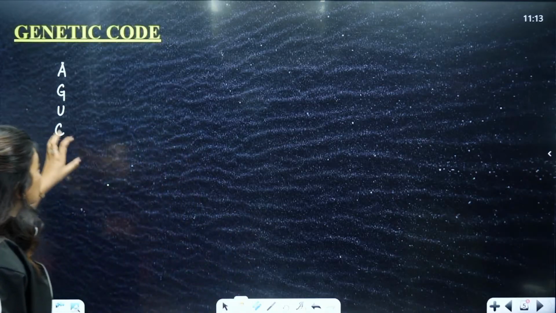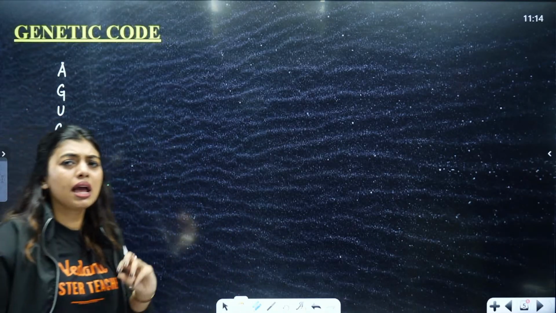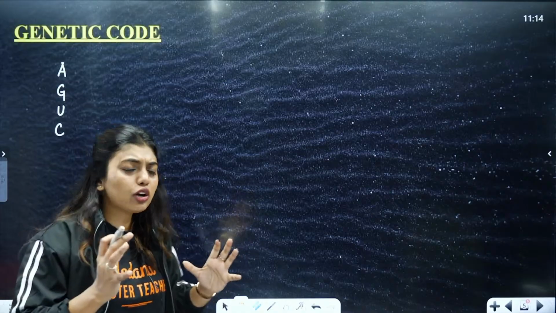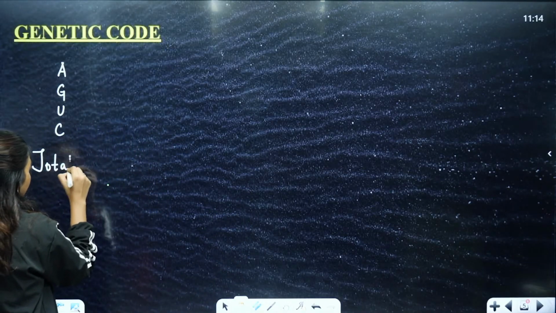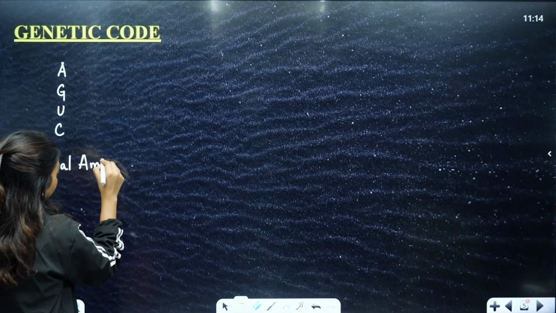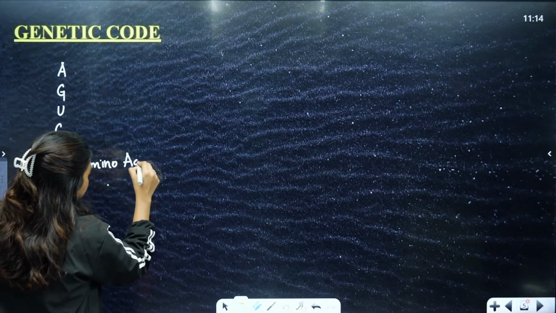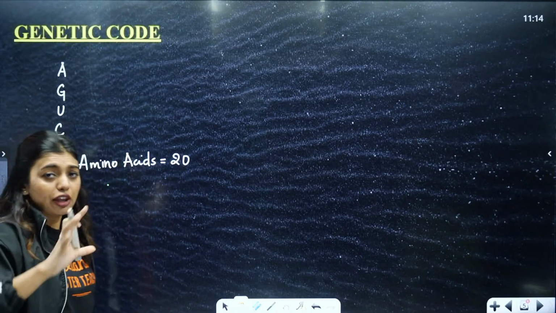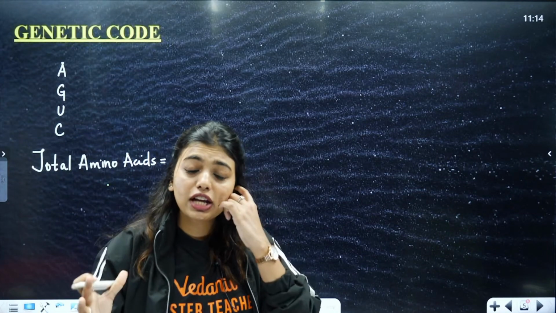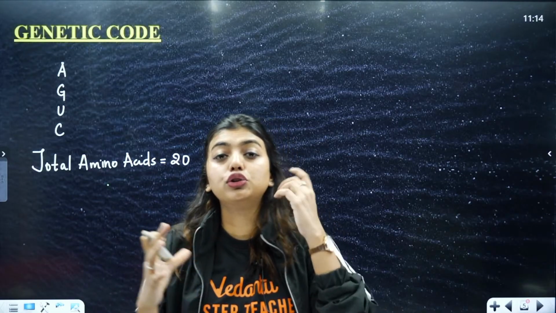Now, since these 4 are present in our mRNA, the problem was that we got to know that the total number of amino acids is around 20. So they told us, if you're making a codon, you make sure that we will be able to code for 20 amino acids. So that was a confusion.